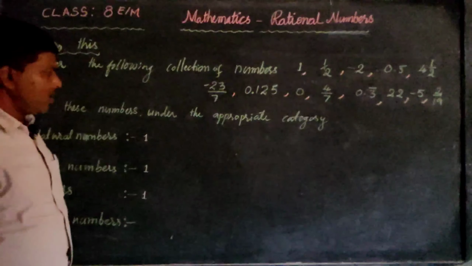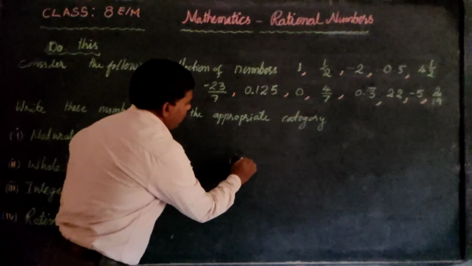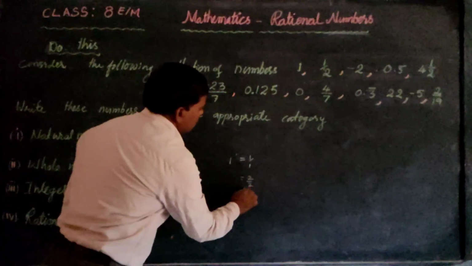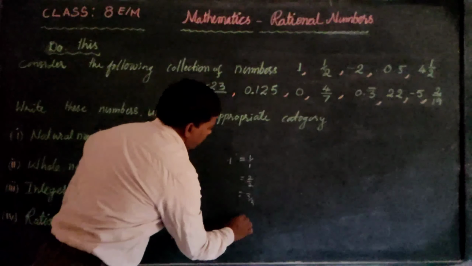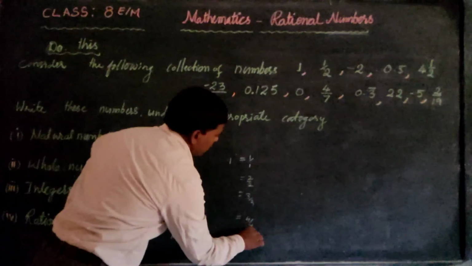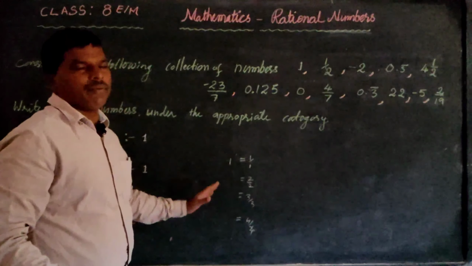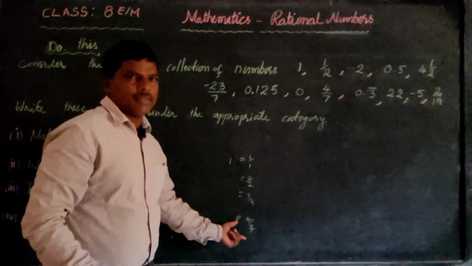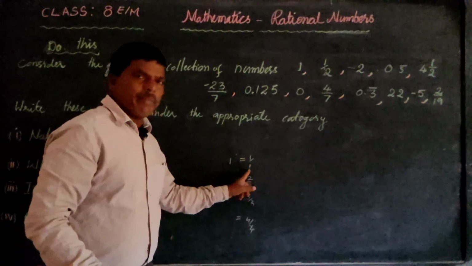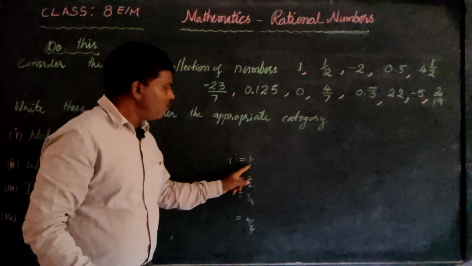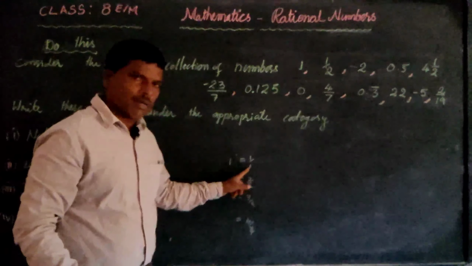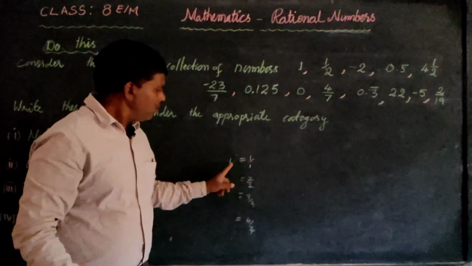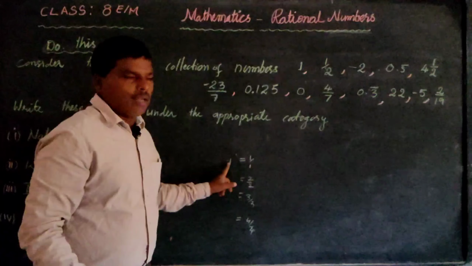Yes, it is a rational number, because 1 can be written as 1 by 1 or 2 by 2 or 3 by 3 or 4 by 4, like that, 10 by 10, 5 by 5, 100 by 100. So, 1 can be written in many ways like this. It is in the form of p by q, where p and q, this 1 and 1, are integers and q is not 0. So, it satisfies the definition of a rational number. So 1 is a rational number.